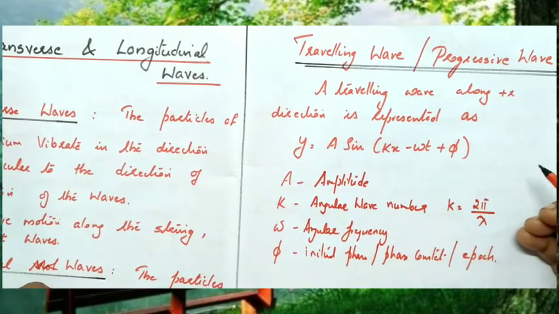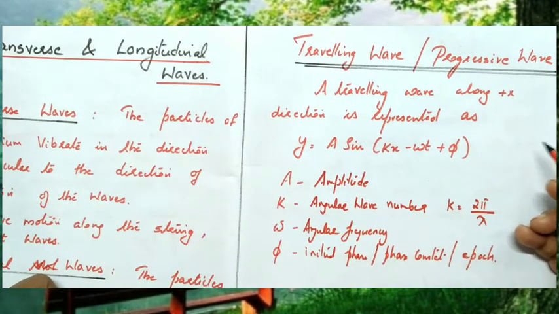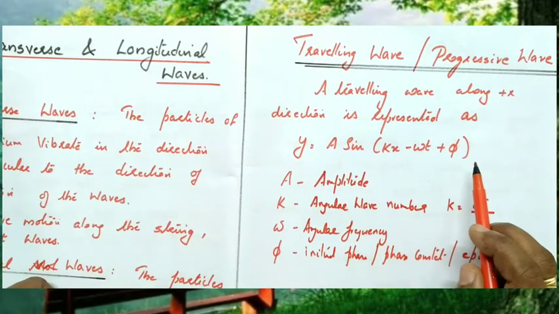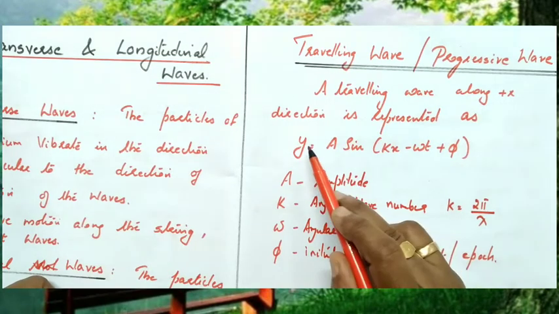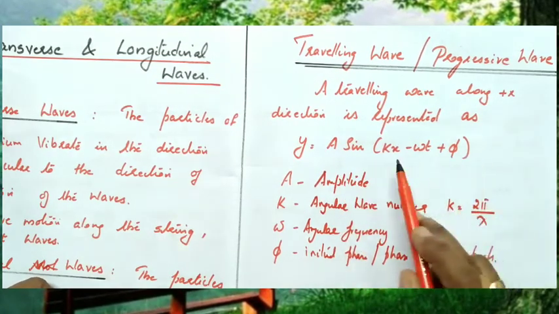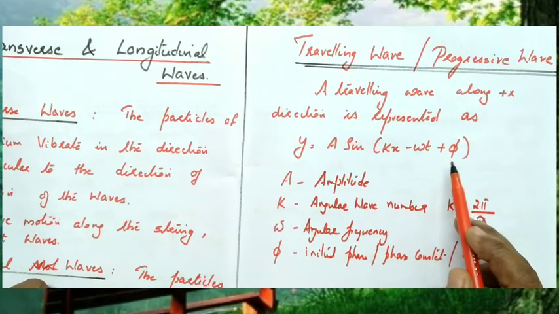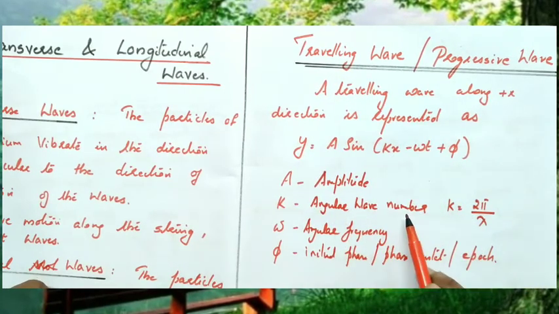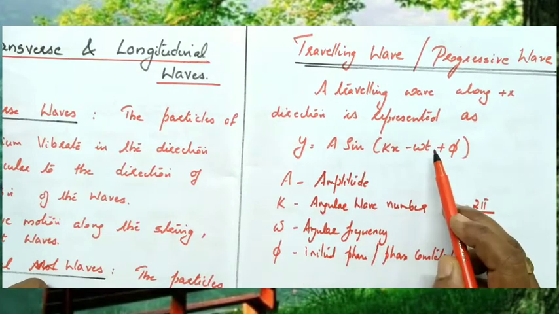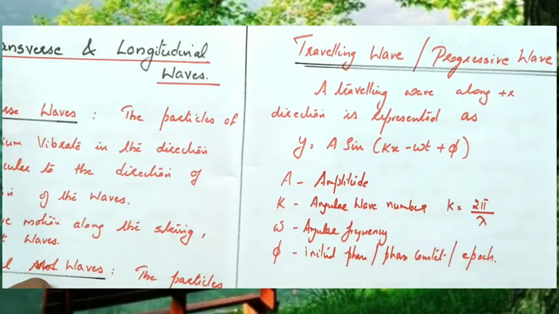So the displacement of a travelling wave travelling along the positive x direction can be represented as y equal to A sin(kx minus omega t plus phi), where y represents the displacement, A represents the amplitude, kx minus omega t plus phi is called phase, k is called angular wave number, omega represents the angular frequency, t represents the time, and phi is called initial phase or phase constant or epoch.